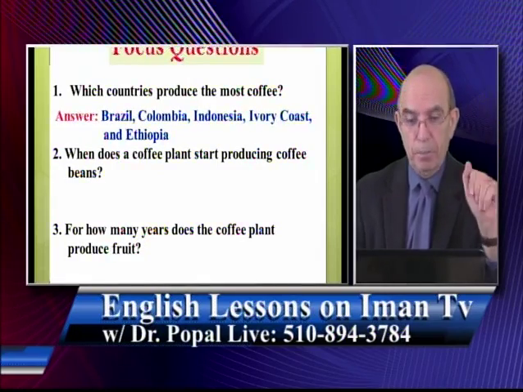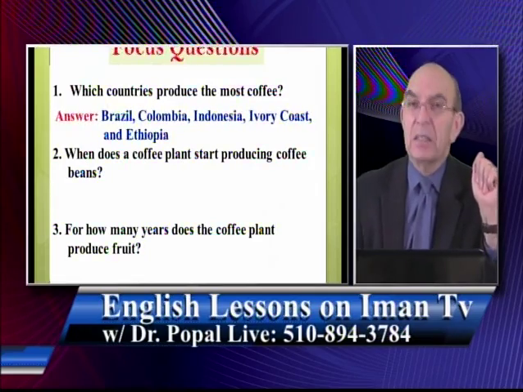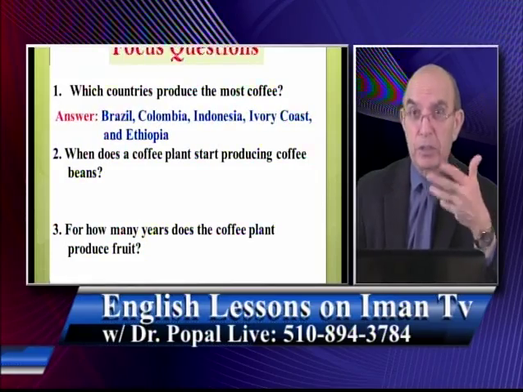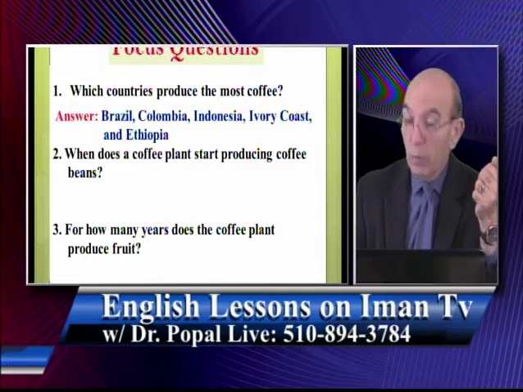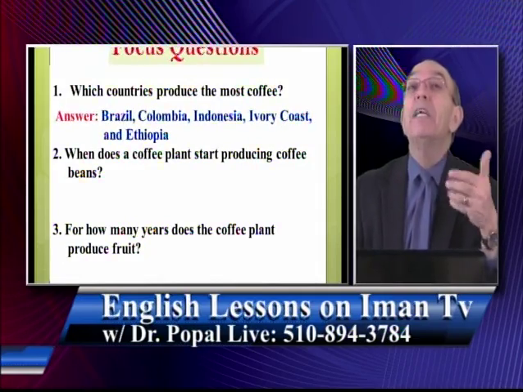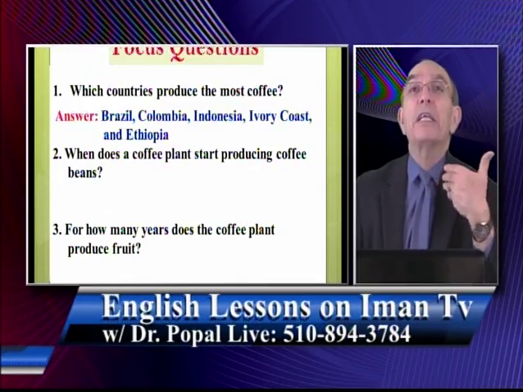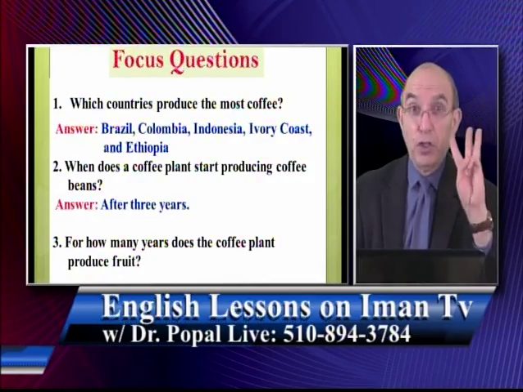5 countries. When does a coffee plant start giving beans? Beans that you could use for coffee. It means they give you fruit. How soon? When? What's your answer? After how many years? Please say it loud enough that you can hear yourself. The correct answer is after 3 years.